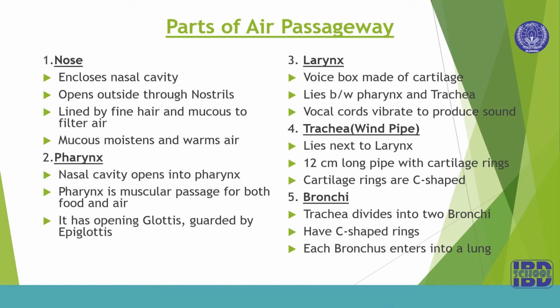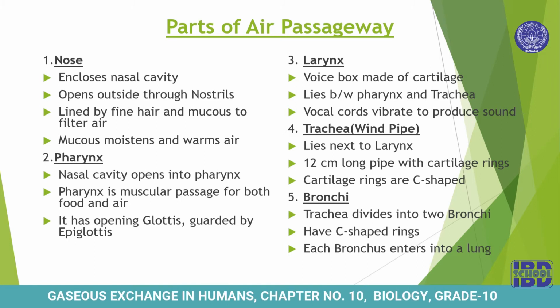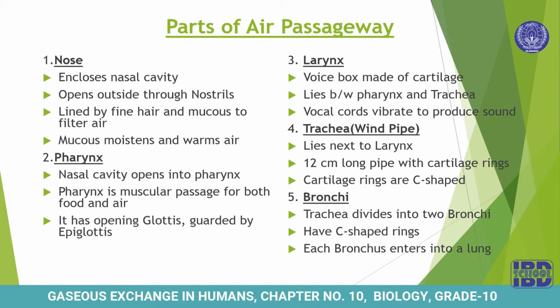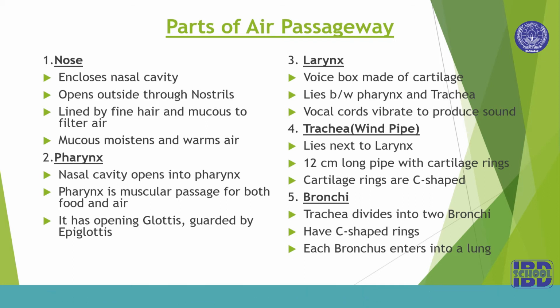And this glottis is guarded by a flap of tissue which is called epiglottis. This epiglottis acts like a door. Whenever we take food, and as soon as it passes through the pharynx, this epiglottis closes the opening of the respiratory system which is glottis, and this way food does not enter into the respiratory system.